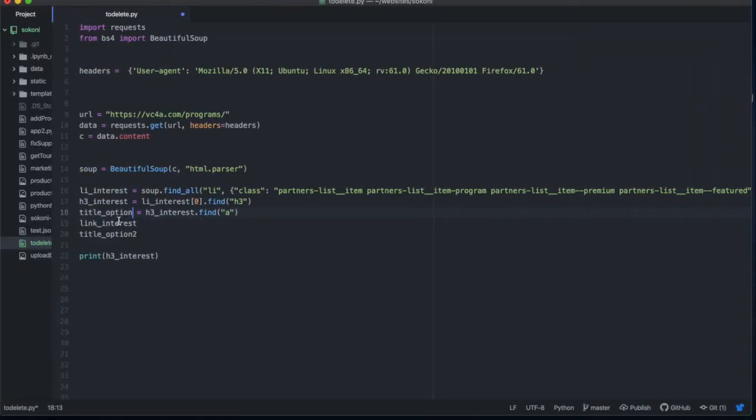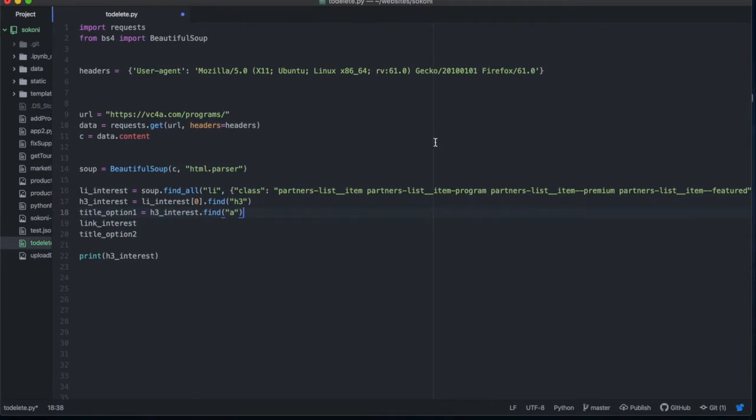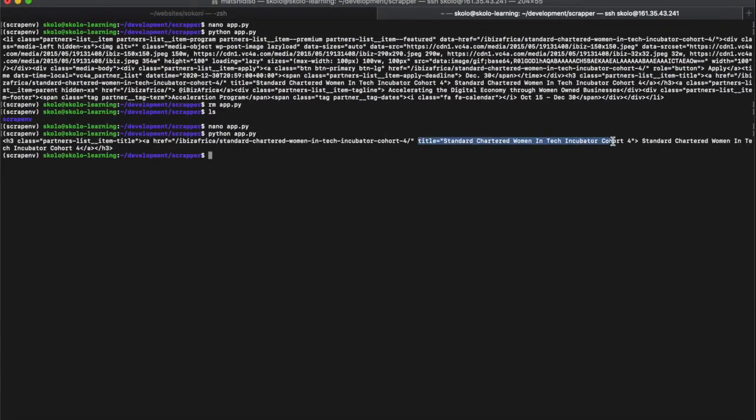The first way, title option 1, is to find the A. Once we have found the A, we get the text from the A, and this will get us the text inside the opening and closing brackets of the A. The second way, option 2, is to say H3 find A, and after you found the A, find the title inside the A. This will return us the title in here, the second option, and the first option will return us the text inside the A object.